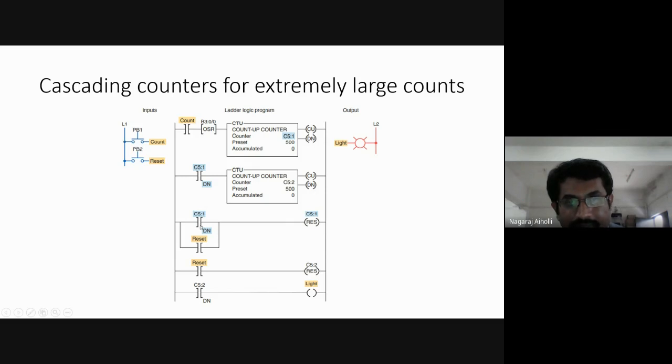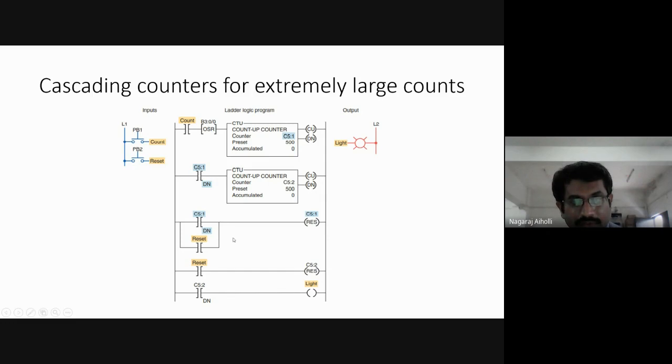Here, as we can see, the C5:1 done bit is connected to the reset instruction. That means as soon as the count of the first counter reaches 500, the done bit becomes 1. As the done bit becomes 1, the second counter is enabled. It counts from 0 to 1, the first count.